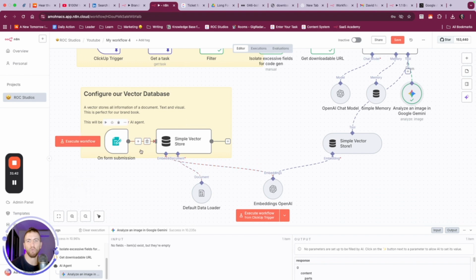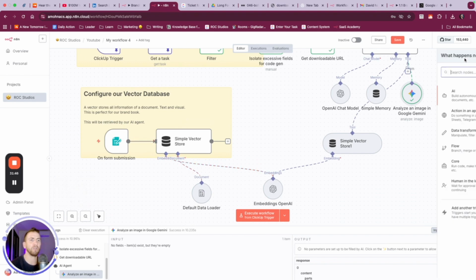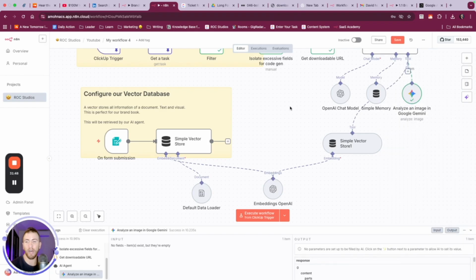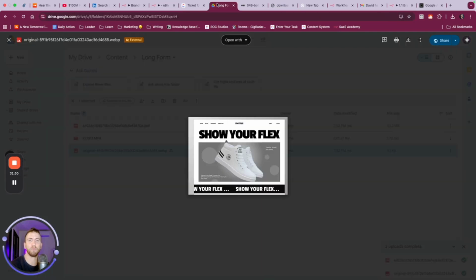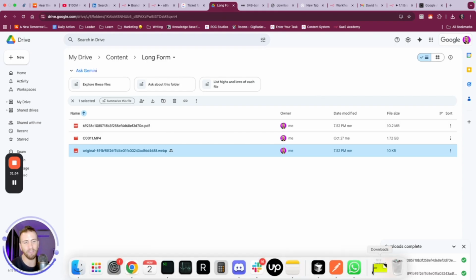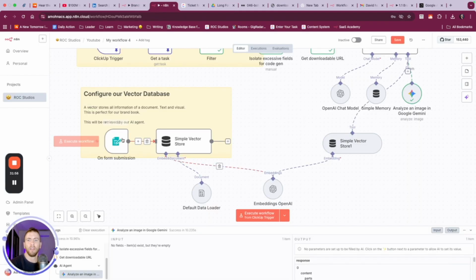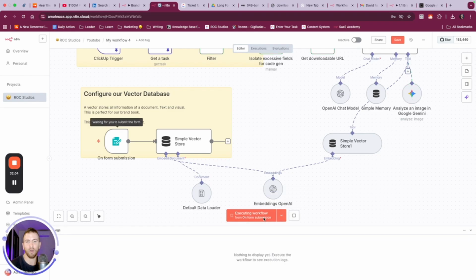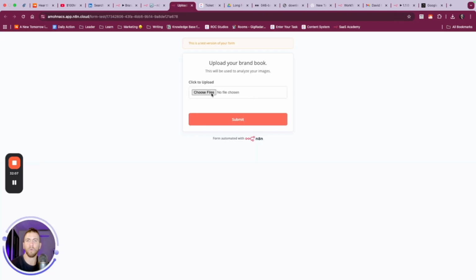Simultaneously, we haven't run our vector store yet. So something we can do to populate this as well is work with Google Drive, but I think that's just going to confuse people. So let's go to our brand book, and I believe I already have it downloaded. So come here to execute workflow, and don't click it so quickly. When you have more than one trigger, you're able to select it like this. So let's go ahead and start it this way.